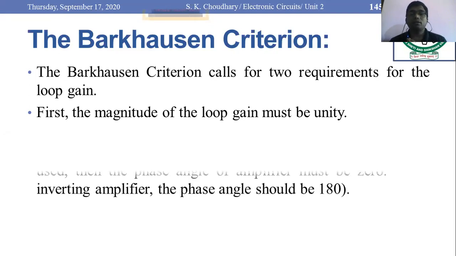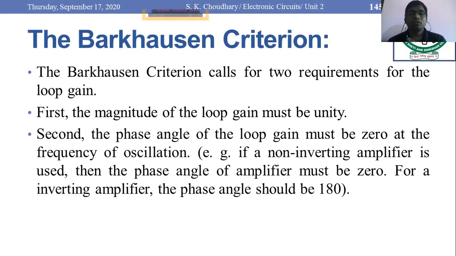The second requirement is that the phase angle of the loop gain must be 0 at the frequency of oscillation. This is the second statement of the Barkhausen criterion. It means the total phase shift over the loop should be equal to 0.